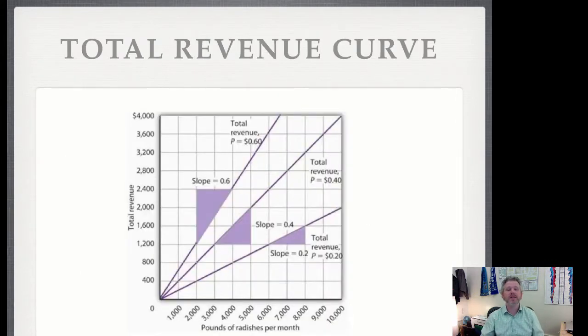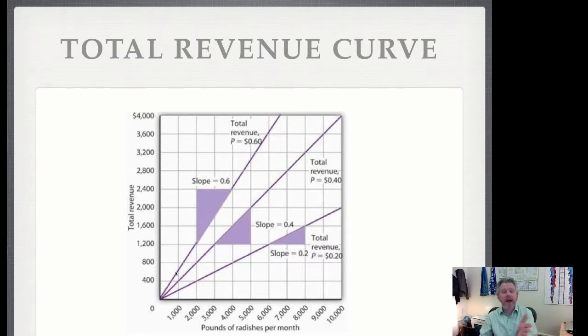So here you can see the different total revenue curves for a firm. And it all depends upon the price. If the price is 60 cents a pound, then as the firm produces 1,000 and then 2,000 and then 3,000 pounds of radishes, you can see total revenue goes up very quickly. After all, the price here is just the slope.